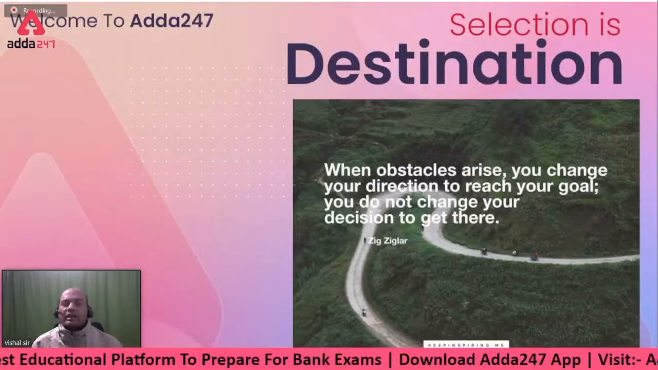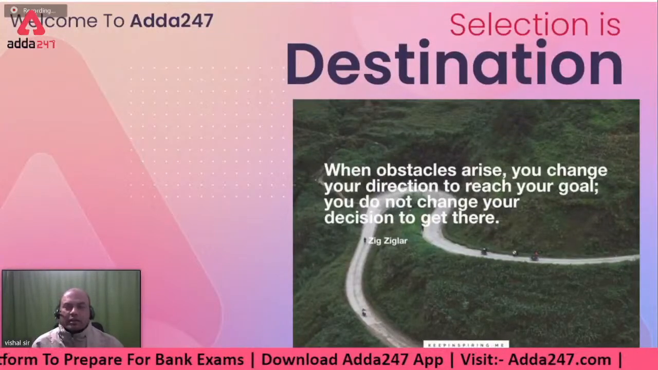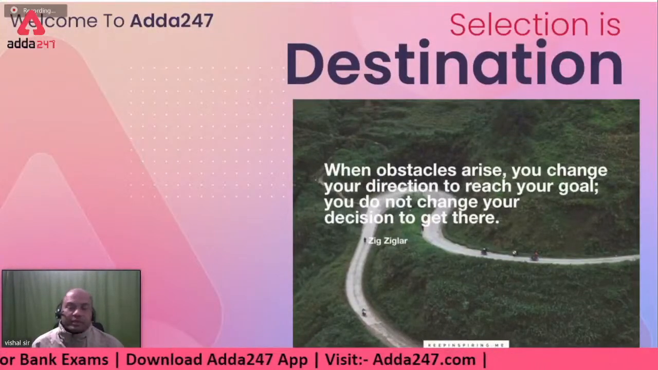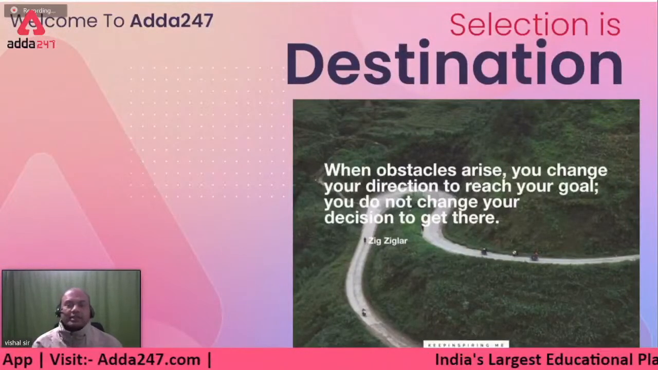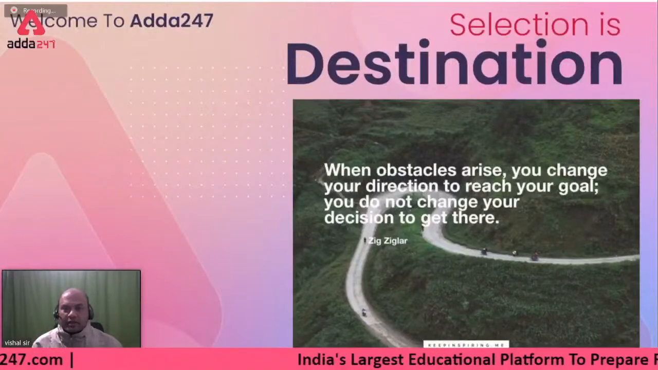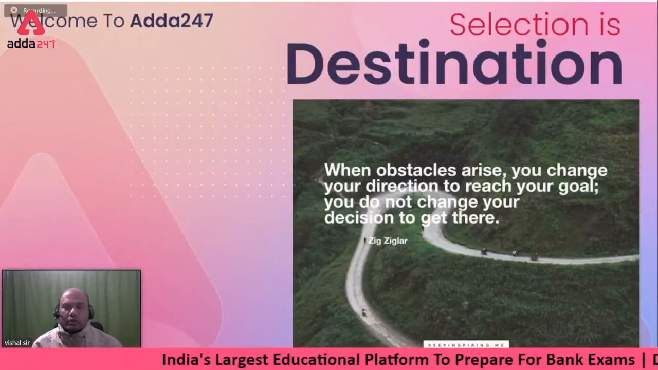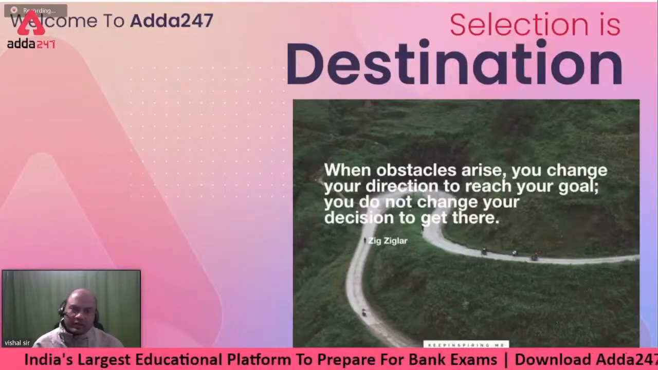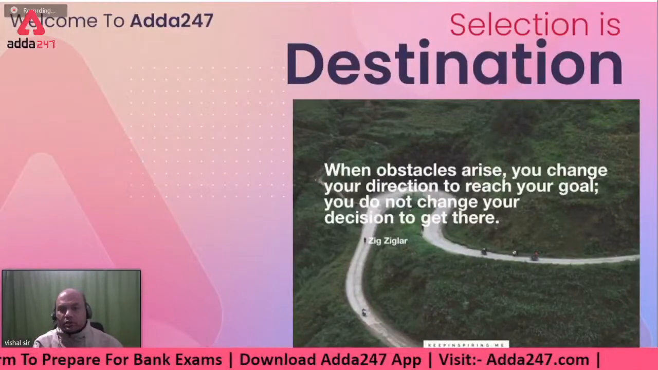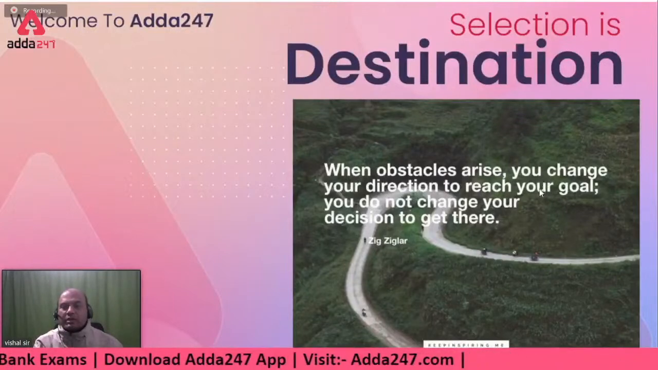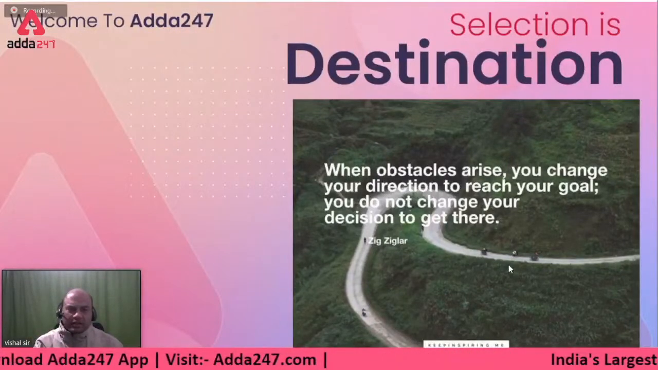So before starting, I'll always start with my daily quote, which is very important in present times. When obstacles arise, you change your direction to reach your goal. You do not change your decision to get there, right? So when obstacles and difficulties arise, you don't change your determined goal. You change the ways of doing it. It's as simple as that.